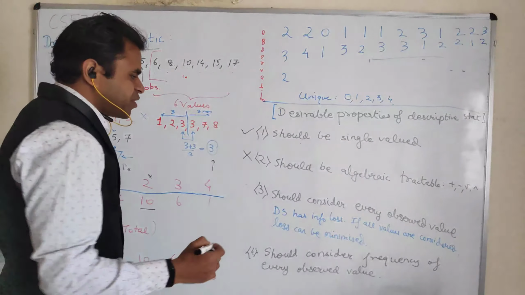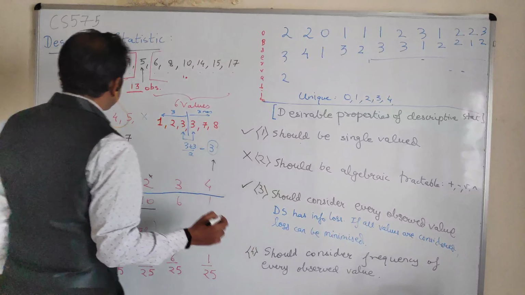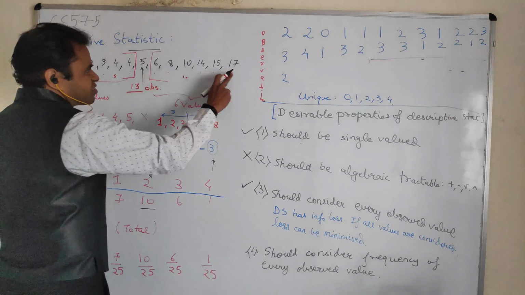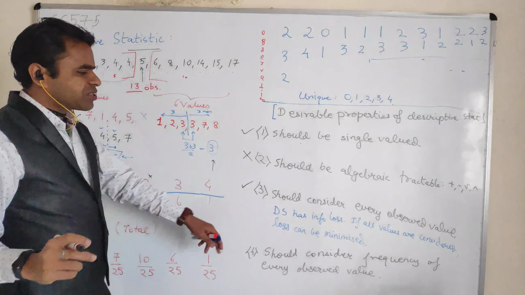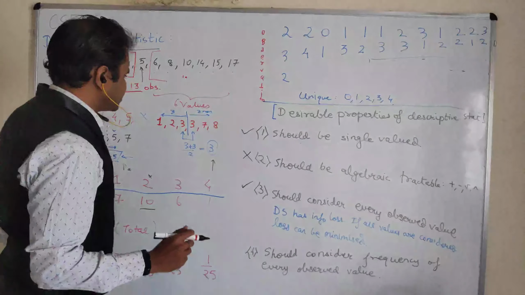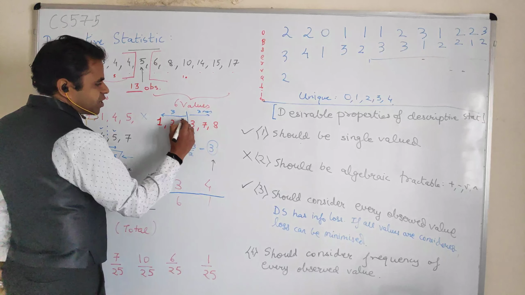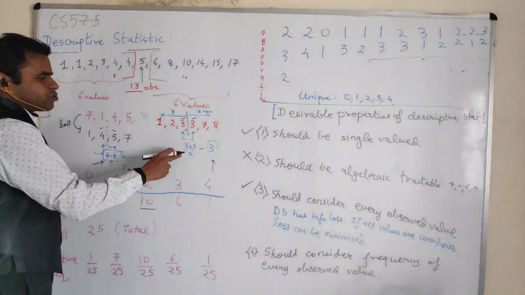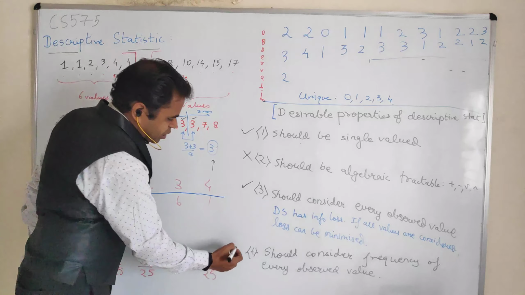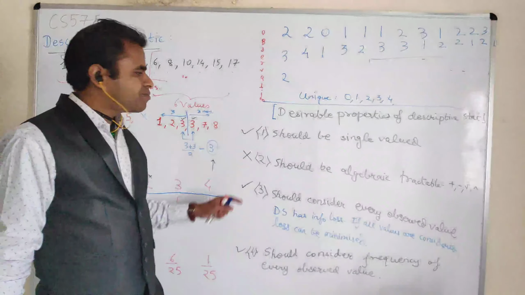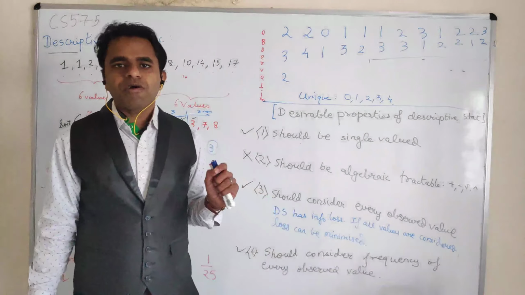Third, it should consider every observed value, which the median definitely does because every value is being considered in the list, right? And it should consider the frequencies. So frequencies are also being taken into account. For example, 1, 2, 3, 3, 7, 8. In this case, both the 3's are considered to calculate the median. So basically, the median satisfies 3 properties, but not the algebraic tractable property.